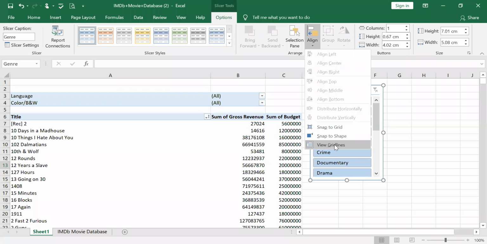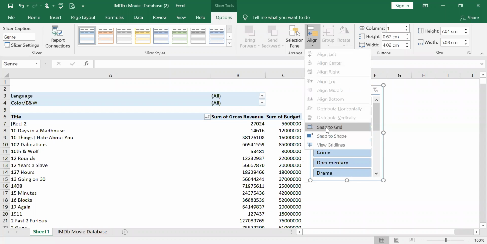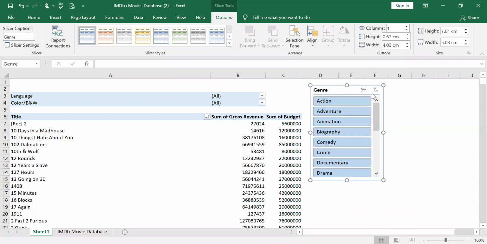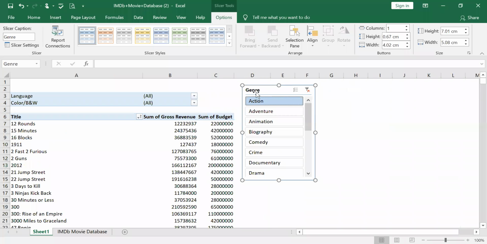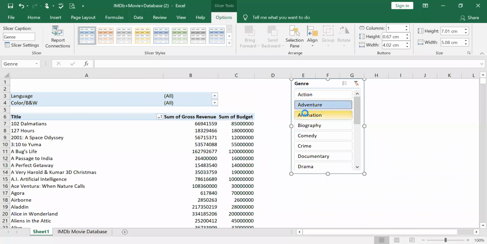Like you want a grid line, or you want a snap grid. So any details, however you want, you can take it. And this is a multiple, right? You can select multiple. You see action, right? If you want action, that will give all the movie titles based on actions. Adventures you can select, and animations.